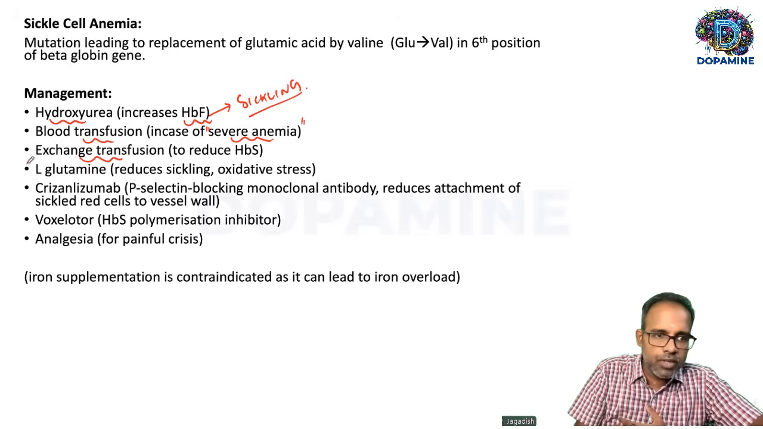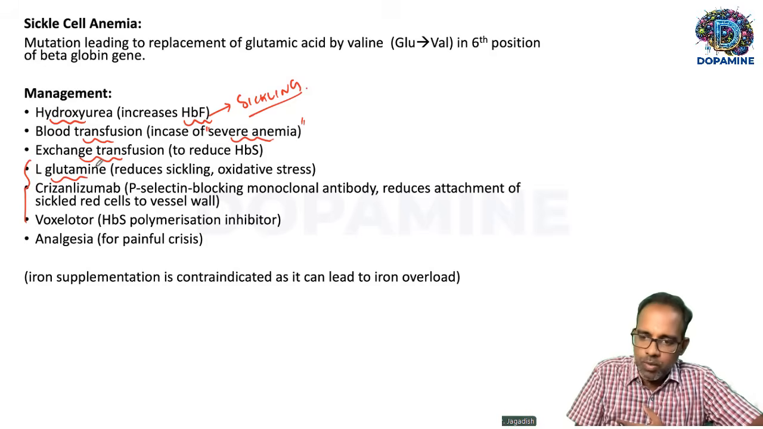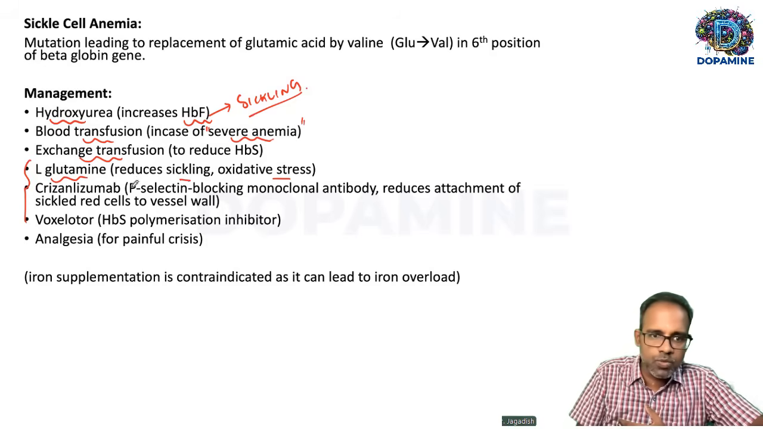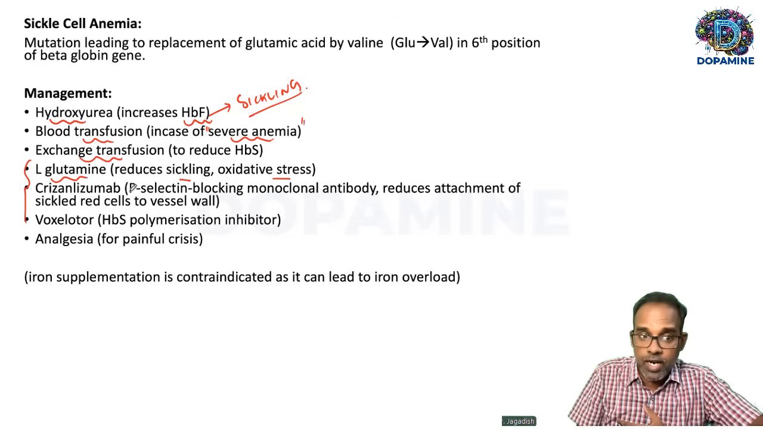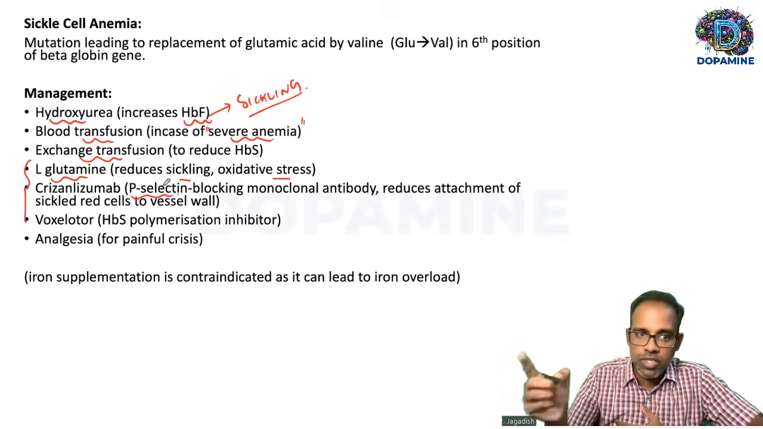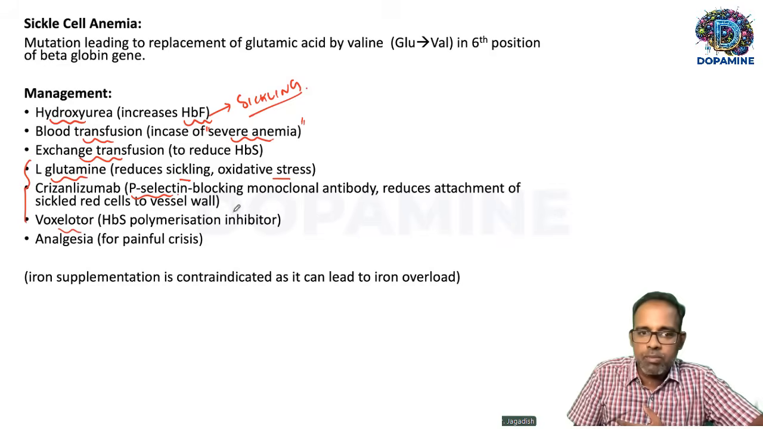Then there are other important drugs, like glutamine. Glutamine is known to reduce sickling, and it is also known to reduce oxidative stress. Then there is one monoclonal antibody which is given to treat sickle cell, called crizanlizumab. It's a monoclonal antibody against a protein called P-selectin, so this will prevent the adhesion of RBCs to the endothelial cells, so that the sickling crisis can be avoided. Then there is voxelotor, an HbS polymerization inhibitor. Then you have to give analgesics to treat painful crisis. That's it. So that's about this.